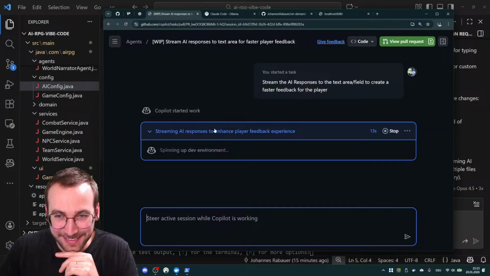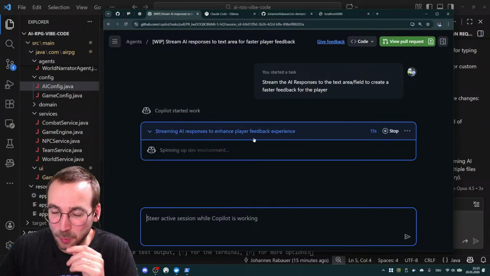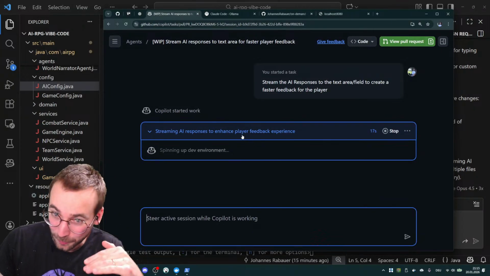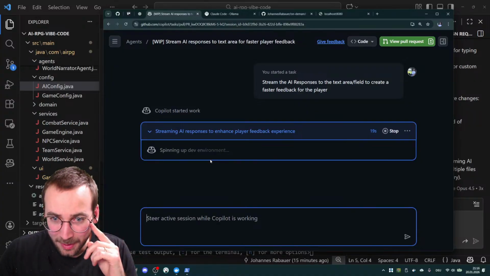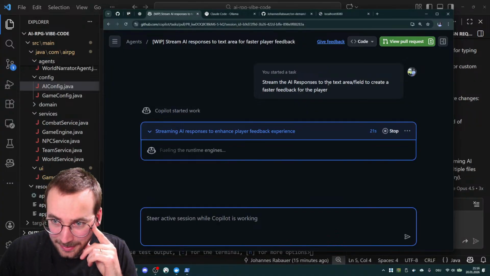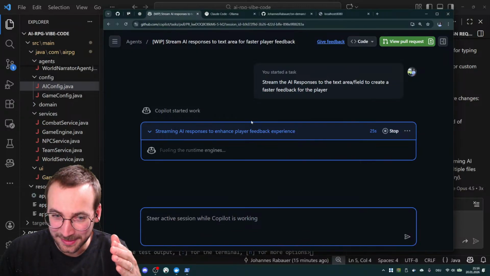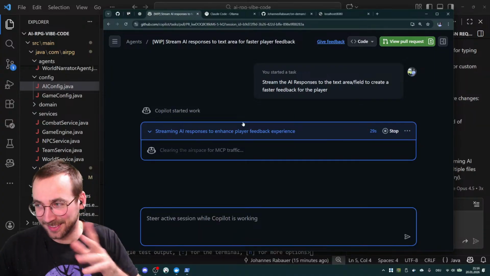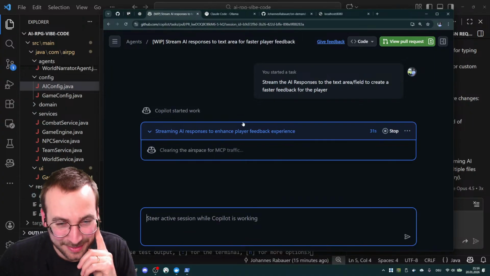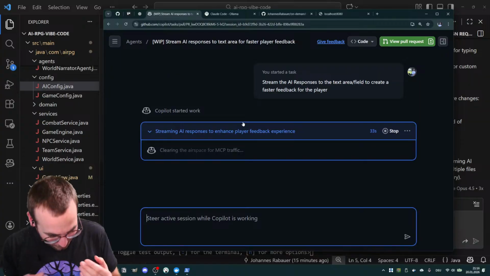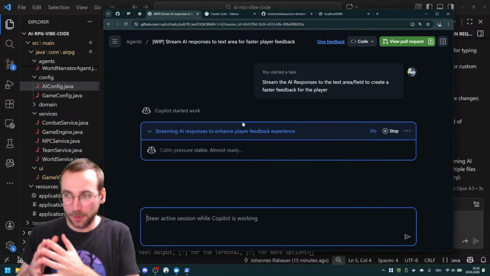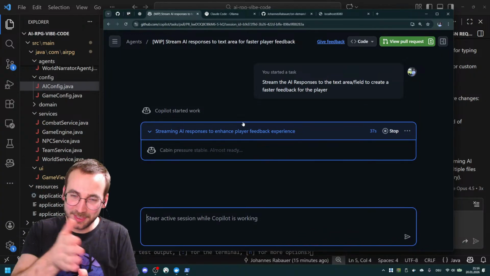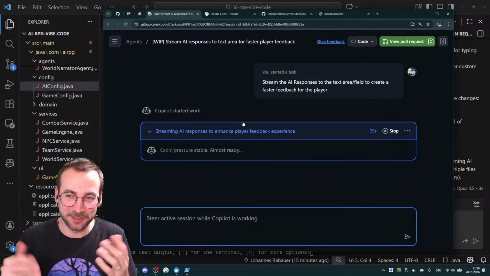Okay, so it creates an issue with work in progress. We can select it, and it will create a description for the issue a bit better than I explained that. And then it will work on it. And when it's done, it will create a pull request, and we can just play around with it. That's for me, that's just my normal workflow, but integrated with AI, and that's such a cool thing.